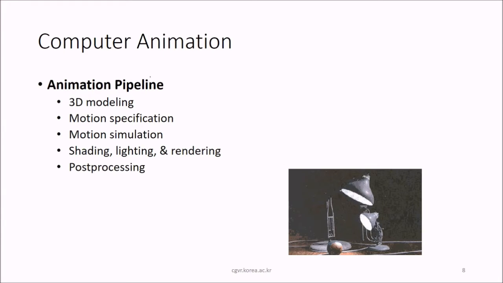In computer animation, there is an animation pipeline which includes the 3D modeling, which we have already seen, motion specification, then motion simulation, and of course the shading, lighting, and rendering, and then the post processing.